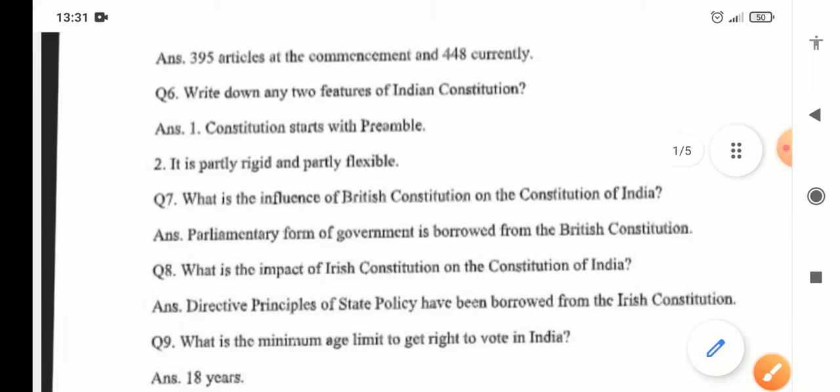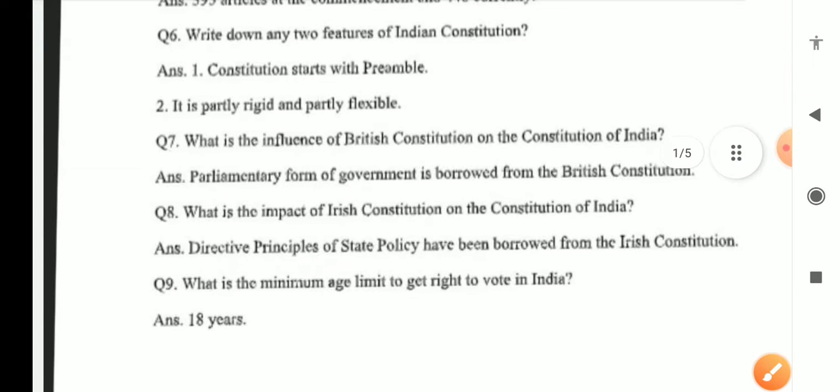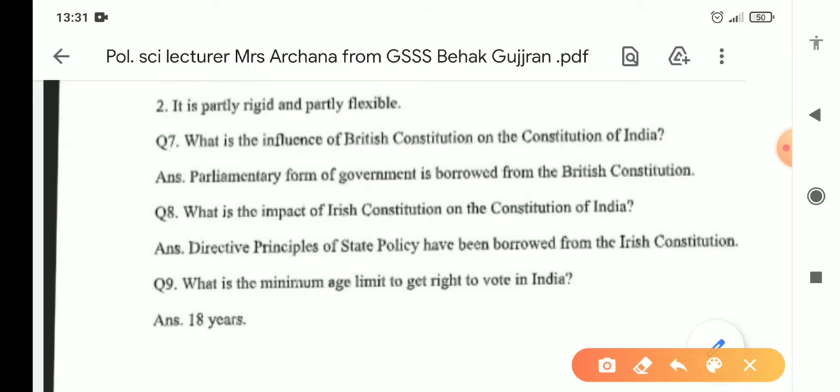Next question is, what is the influence of British Constitution on the Constitution of India? Answer is, parliamentary form of government is borrowed from British Constitution. Next question, what is the impact of Irish Constitution on the Constitution of India? Answer is, directive principles of state policy have been borrowed from the Irish Constitution. Next question, what is the minimum age limit to get right to vote in India? That is 18 years.